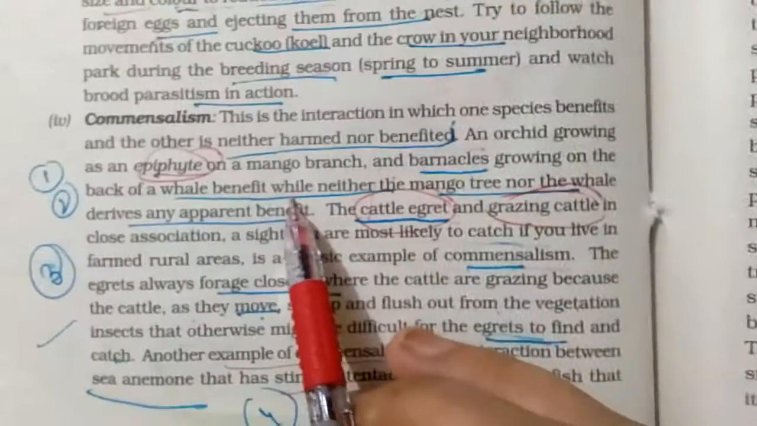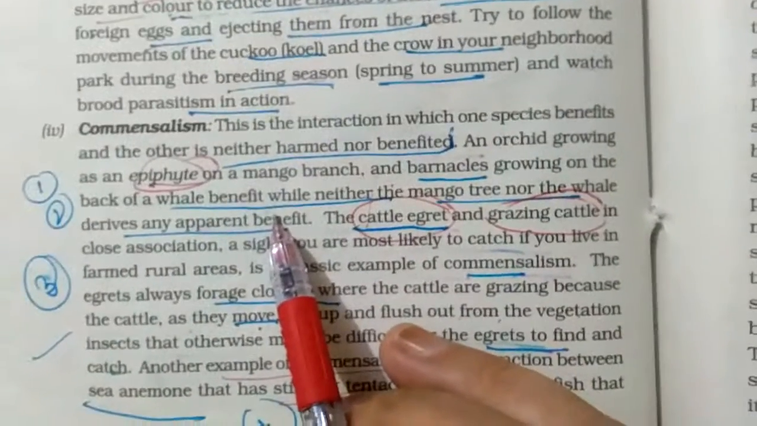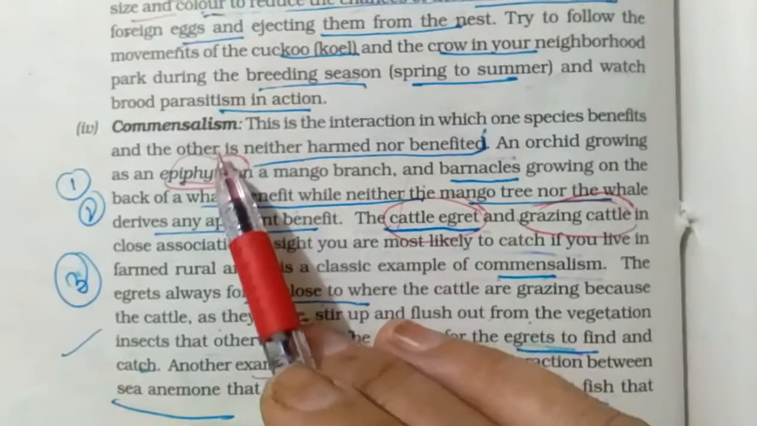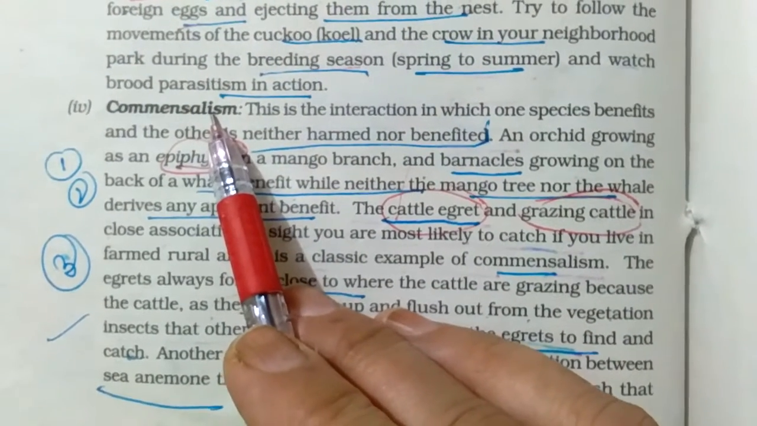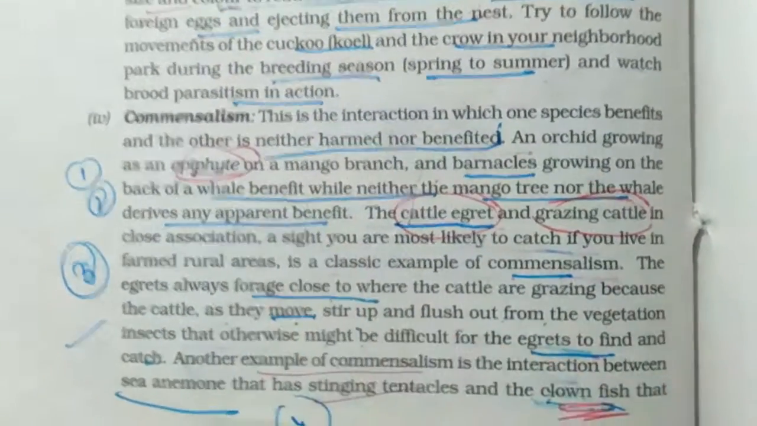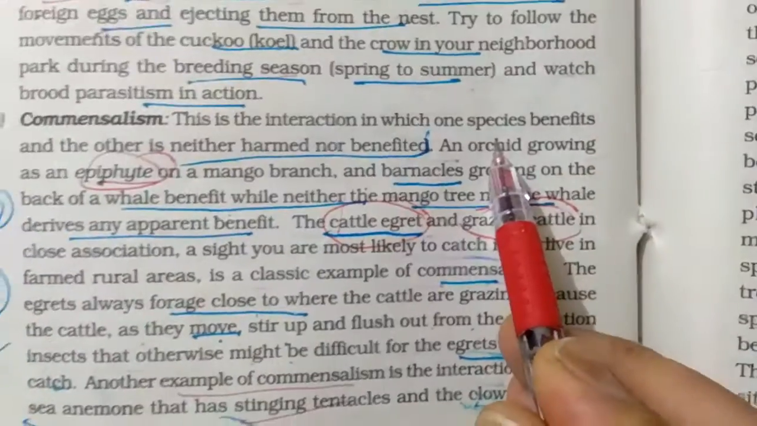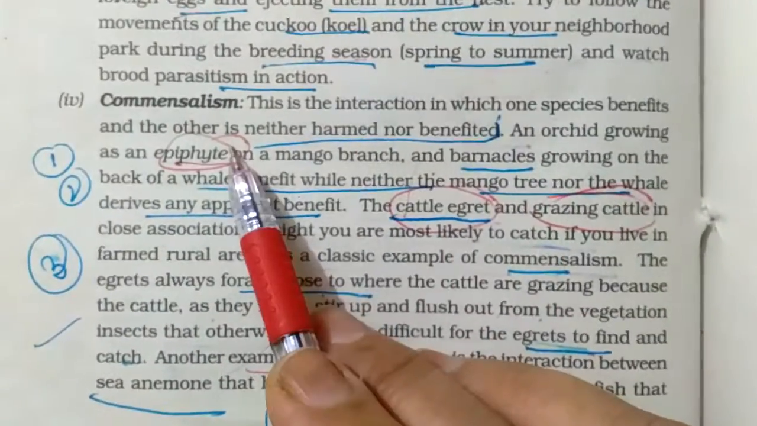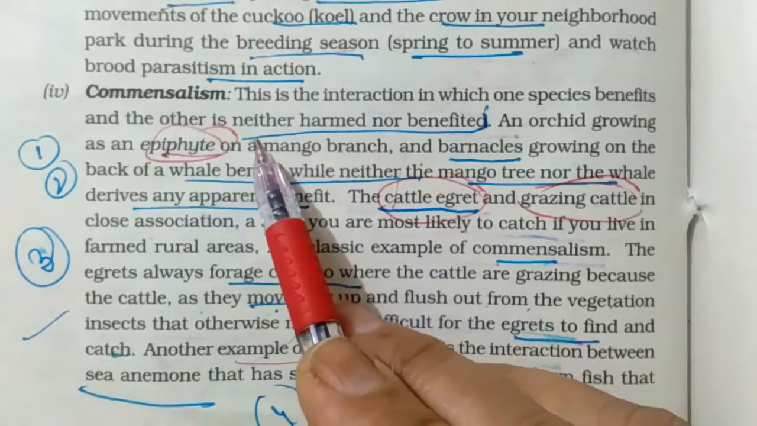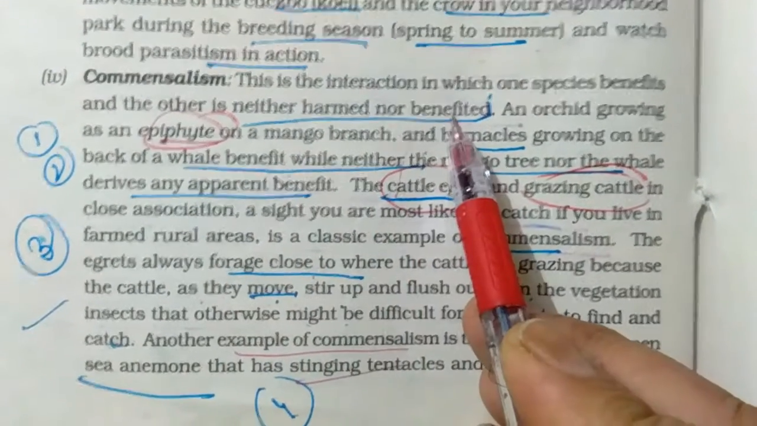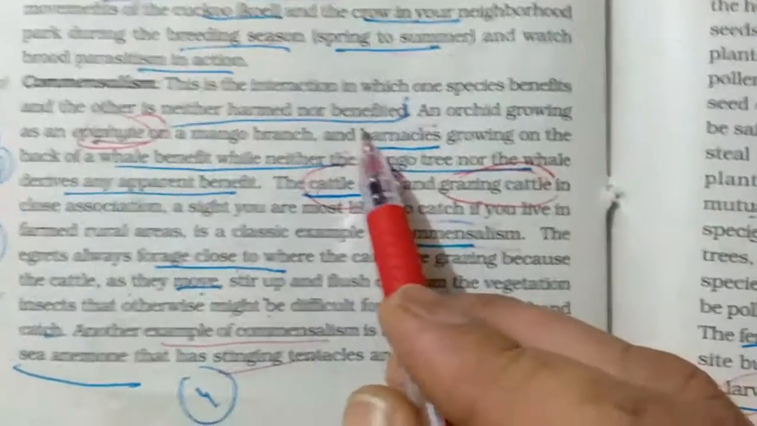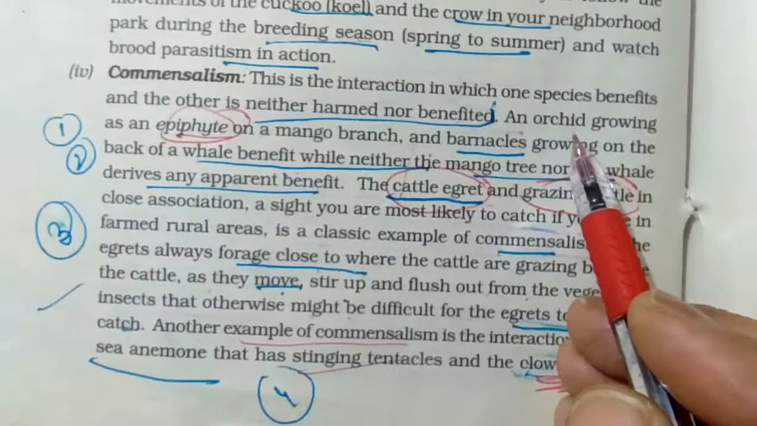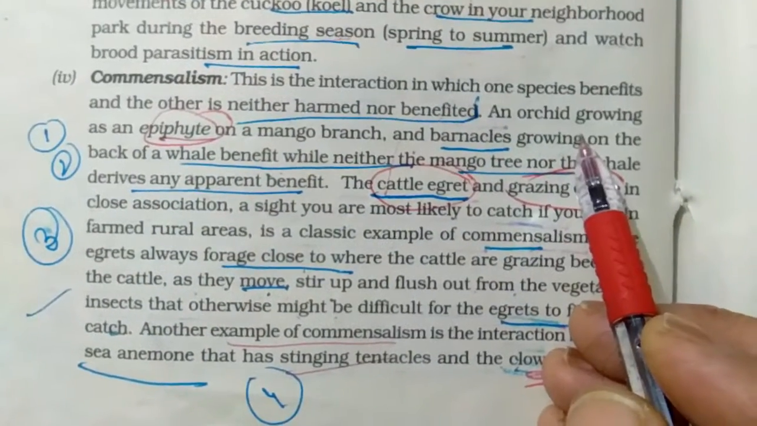Good morning, children. We are discussing population interaction, and now we are discussing a type of population interaction, that is commensalism. Commensalism is a type of interaction of two living organisms in which one species benefits and the other is neither harmed nor benefited. One is plus and the other is neutral. Here now we are taking up the examples of commensalism.